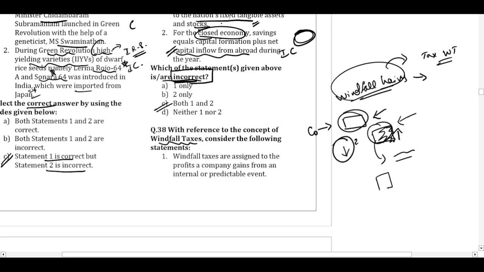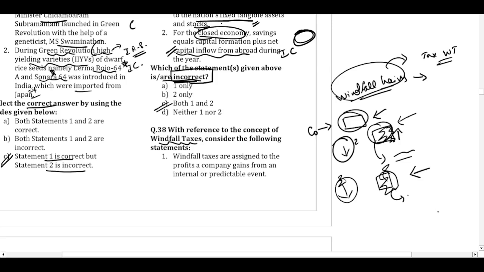Again, when the prices of crude oil at the global level change tremendously, these companies will be making higher profits. It is not because of their skills, but because of some external event happening. Again, the government will impose the windfall tax. Again, after some time they will remove it. So this cat and mouse game keeps happening.